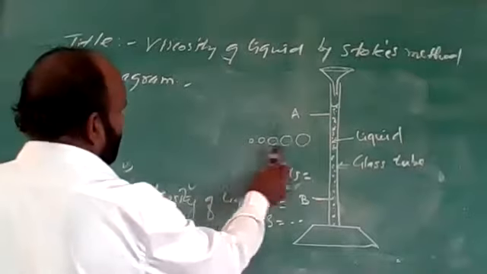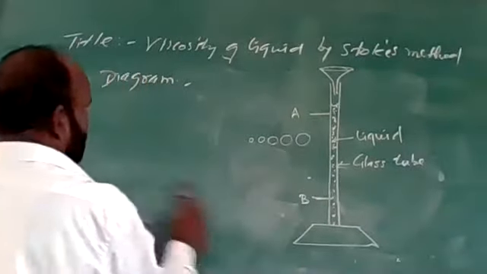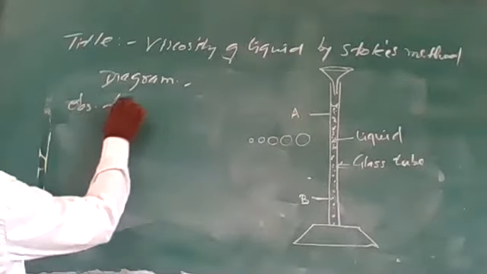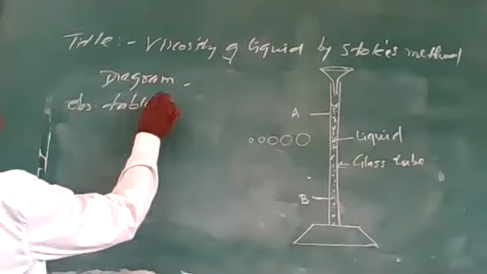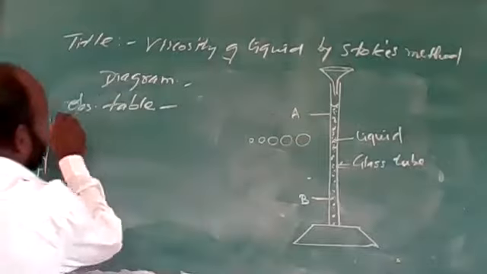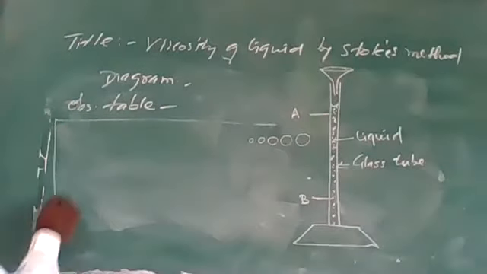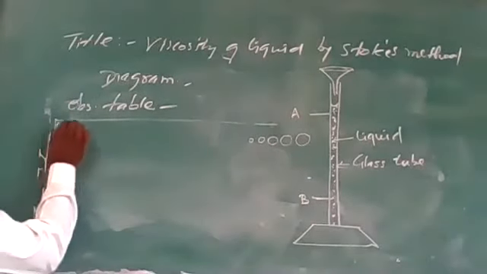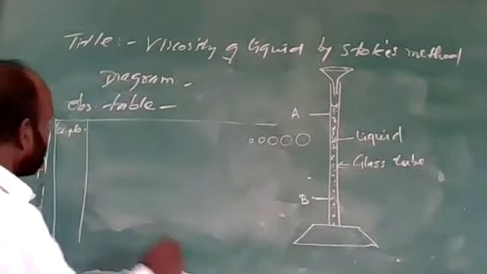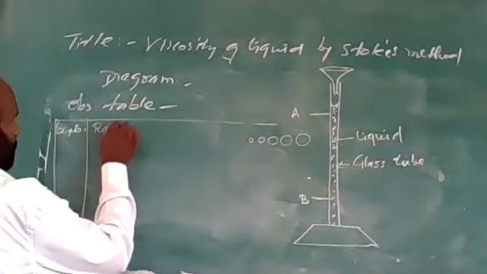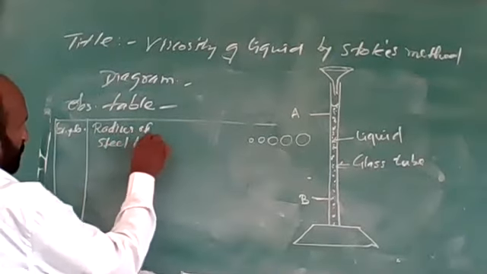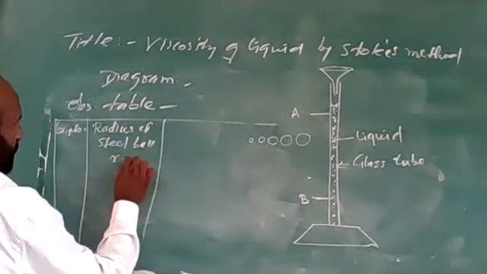Then the actual experiment. Observation table. In the observation table, we will make the columns. The first column is the serial number, the observation number. The second column is the radius of the steel ball, R in centimeter.